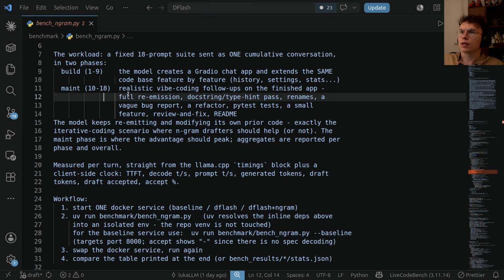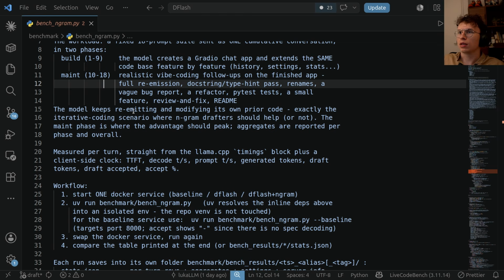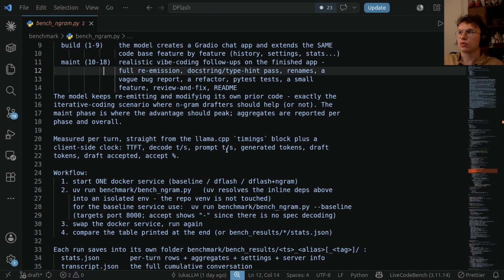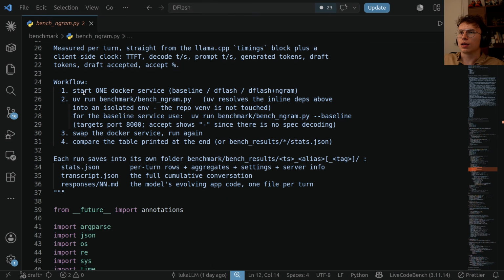Then we do prompts 10 to 18, which are realistic vibe coding follow-ups on the finished app with full re-emission: docstrings, renames, bug reports, refactor, playtest, and a small feature review and fix readme. So the model will keep re-emitting and modifying its own prior code, exactly the iterative coding scenario where ngram drafters should help, or not. The main phase is where the advantage should peak, so we aggregate the reported phase and overall.